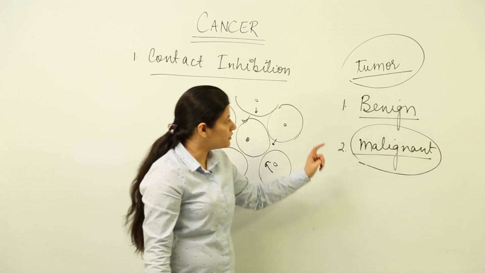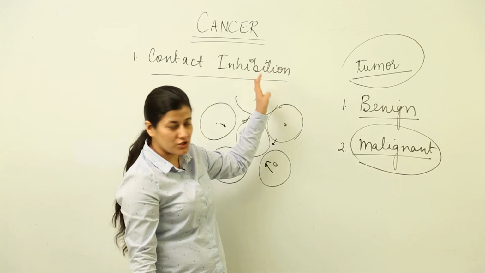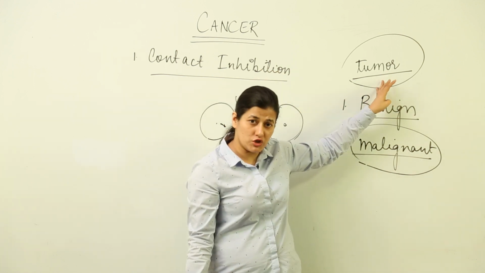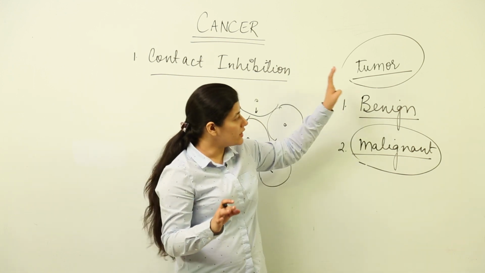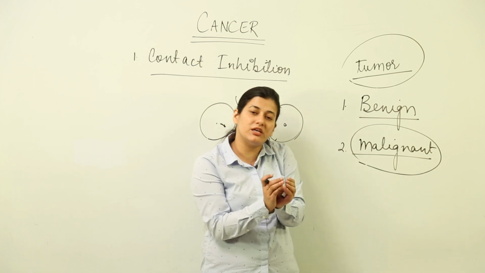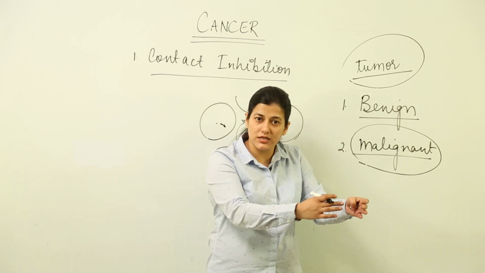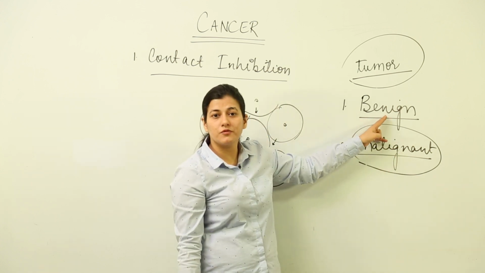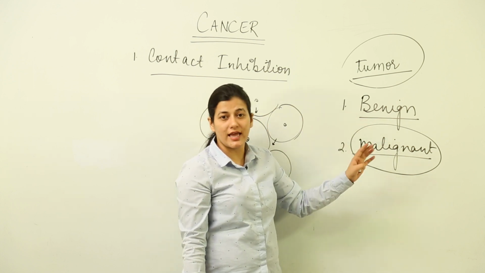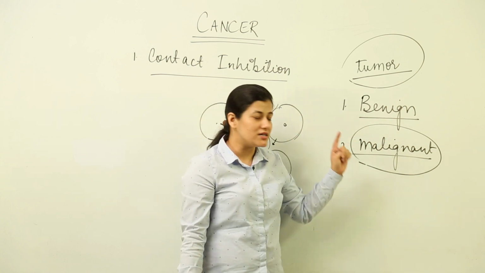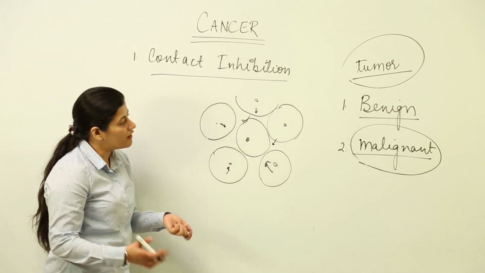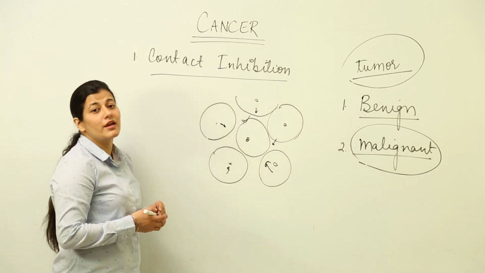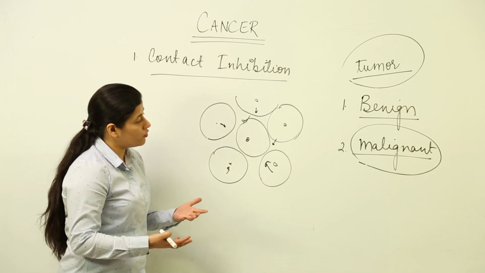So we have come across that loss of contact inhibition leads to formation of a tumor where the cells are growing without any restriction. Once they have grown, they could be growing at that particular space without going to other places, and if that is the condition, then it would be a benign tumor. If the cells go from one place to another, that is a malignant tumor, and that becomes cancer. And once you have been infected with cancer, the cancer has overtaken your body.